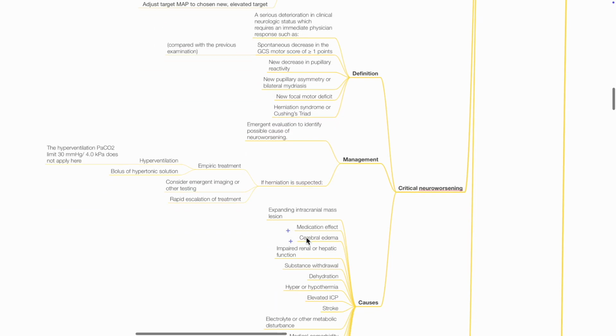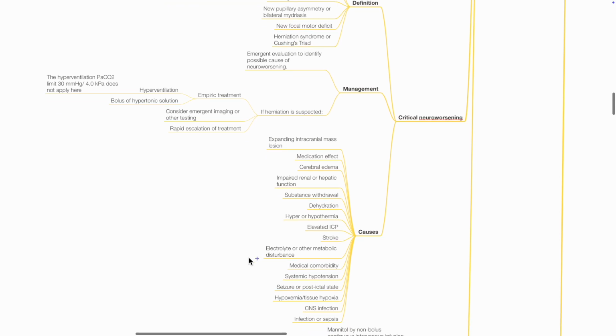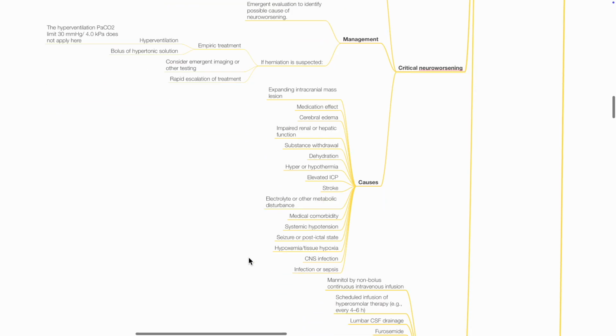Causes of critical neuro worsening include expanding intracranial mass, medication effect, cerebral edema, impaired renal or hepatic function, substance withdrawal, dehydration, hyper- or hypothermia, elevated ICP, stroke, electrolyte and metabolic disturbances, medical comorbidity, hypotension, seizure, hypoxia, CNS infection, or sepsis.